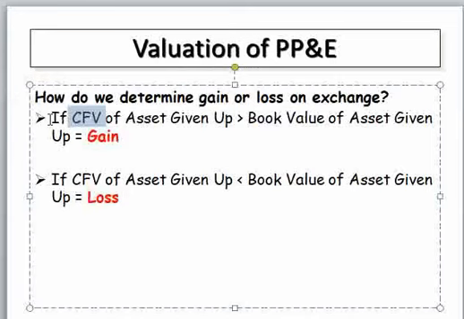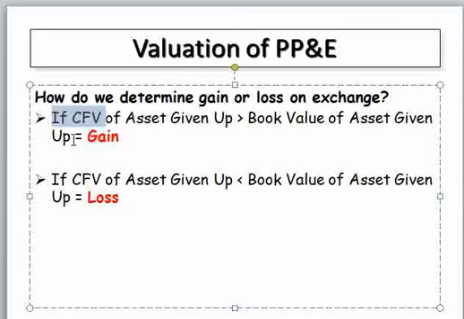Here is your asset. Assume the fair value of the asset given up is greater than the book value of the asset also given up. That means if you exchange an asset for another asset, you should evaluate your asset at fair value and you should calculate the book value of your asset. After that, you have to